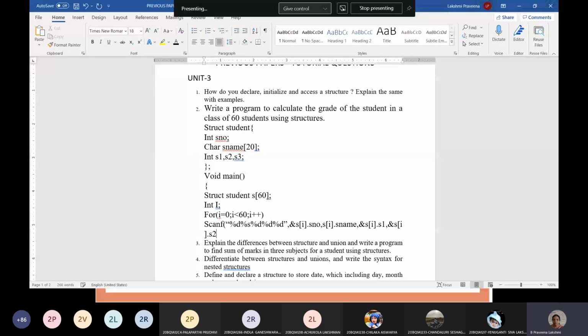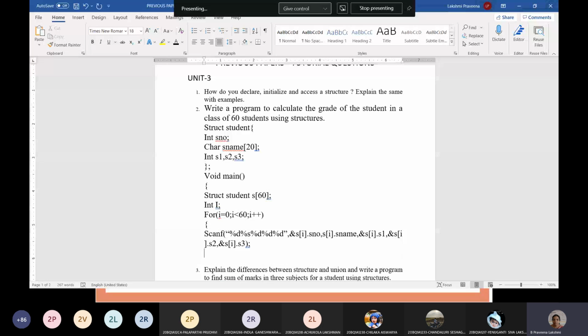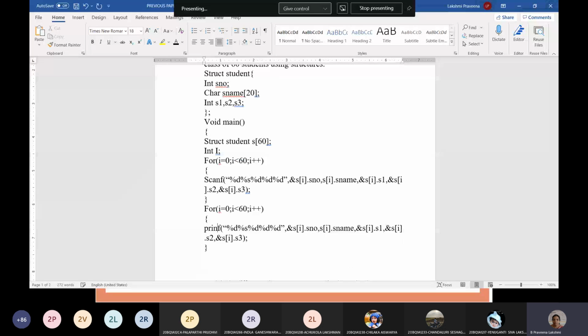Write another for loop, and there you can print the data with a grade, or you can directly print the grades. We'll do one thing: I'll close it, and you can write one more for loop to print the data. Here you can write printf, and you can remove all the ampersand symbols. This is for printing the data. At the same time, here you can calculate the grade.